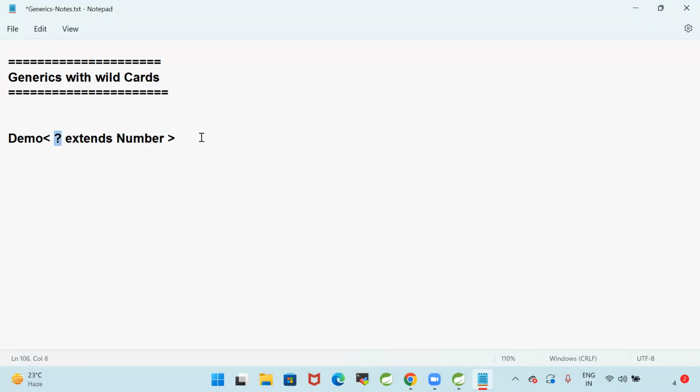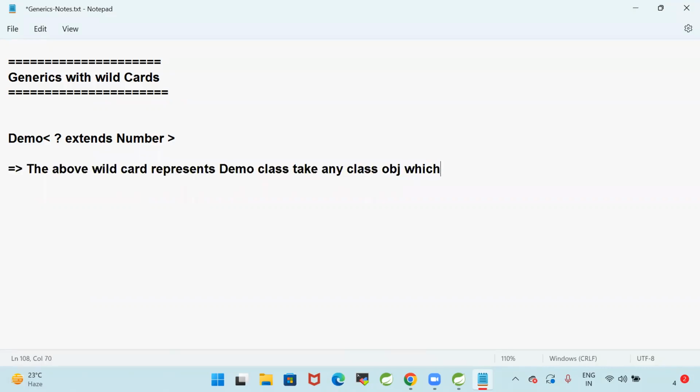That is called a wildcard. The above wildcard represents that the demo class can take any class object which is extending from the Number class. Like this, we can specify a wildcard.